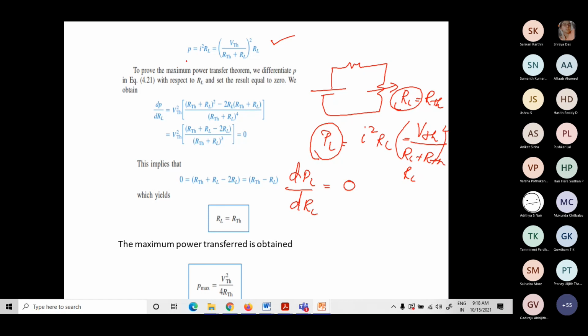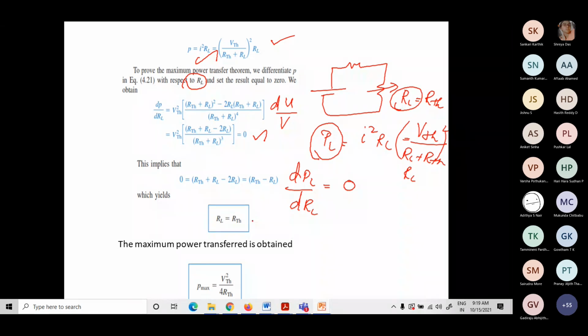Okay, you might have studied this, no? So when we differentiate this power equation with respect to RL and set it to 0, we can say that that is the value corresponding to the maximum power. Now this equation is differentiated with respect to RL just by U by V differentiation, so V dU minus U dV by V square, no? That way this differentiation is done and equated to 0.